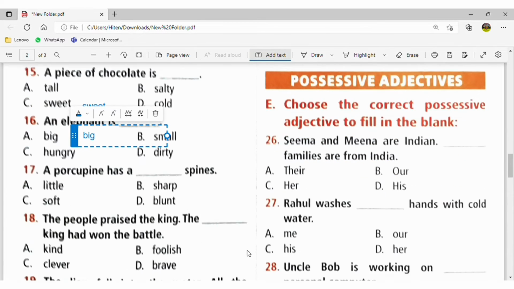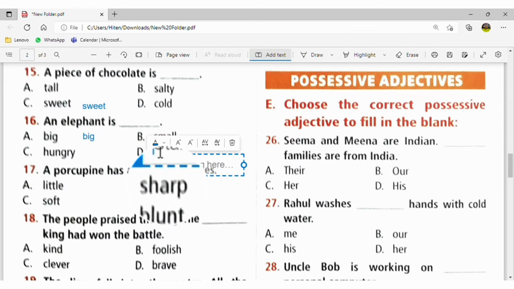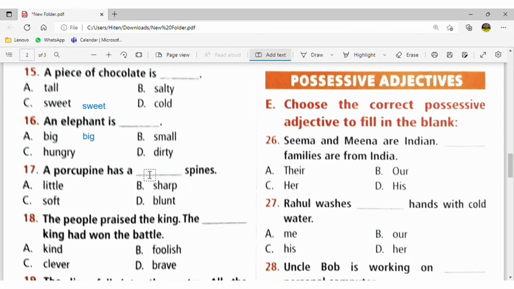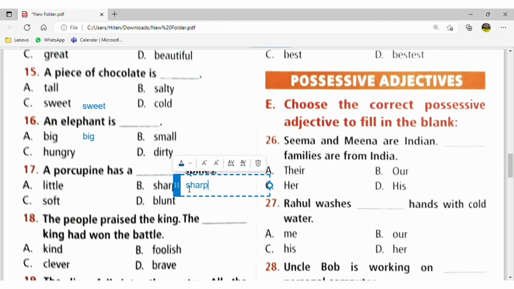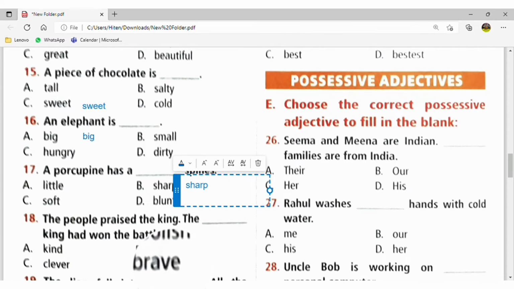A porcupine has blunt spines. Sorry, it is sharp spines. People praise the king. The brave king had won the battle. The brave people always won the battle.